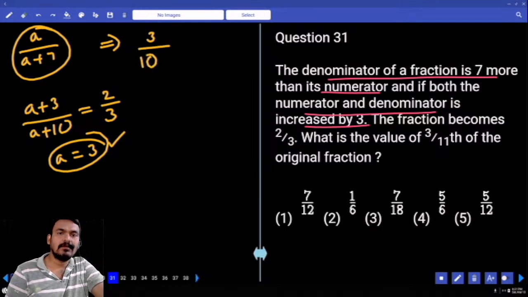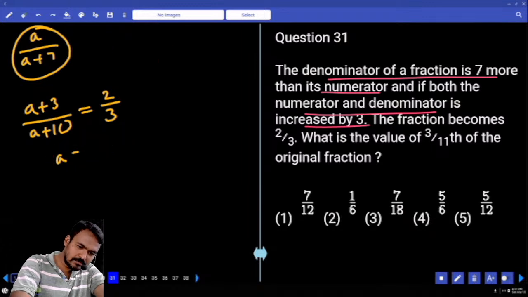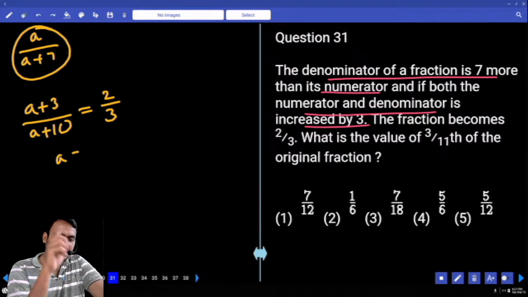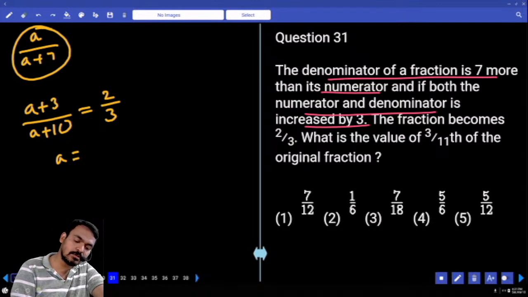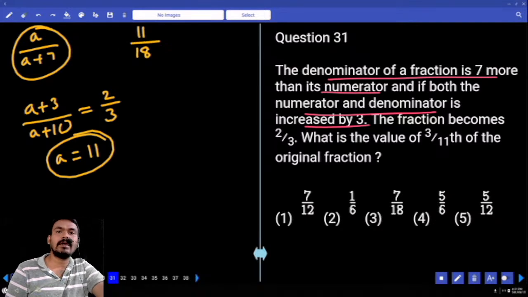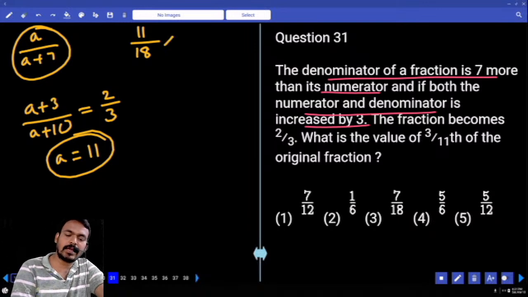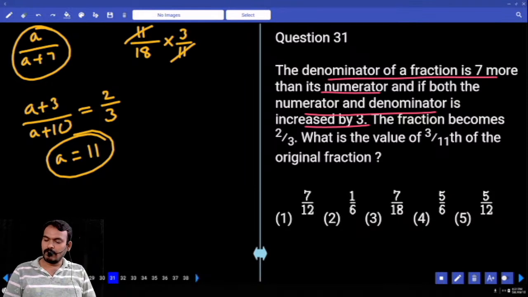3 by a how much? 3 into a, 3a. 2 into a, 2a. What is the difference? A. 3 3s are how much? 9. 10 2s are 20. Difference is how much? 11. A value is how much? 11. Then the fraction is 11 by which one? 18, or 11 by 18. In this one, how much fraction do we need? 3 by 11. 11 11 cancel, or 3 by 18 how much? 1 by 6.